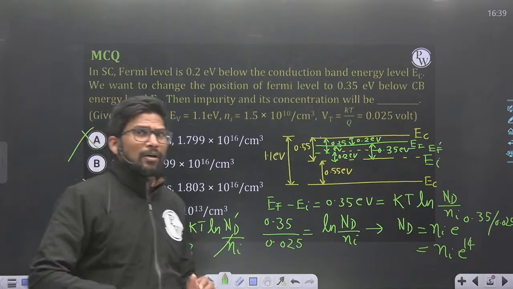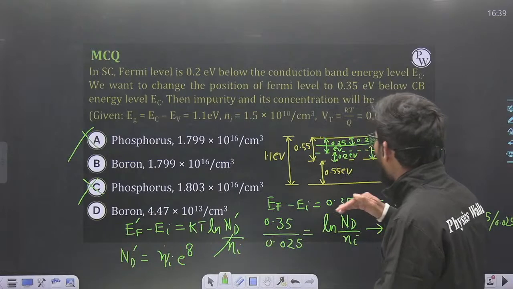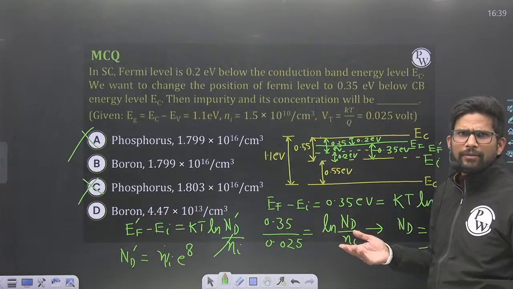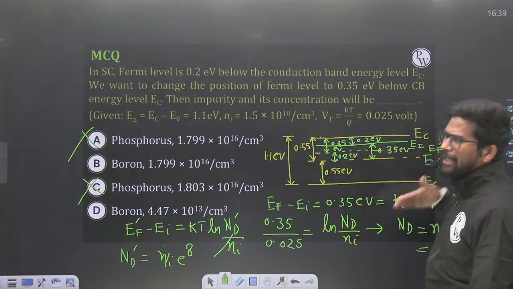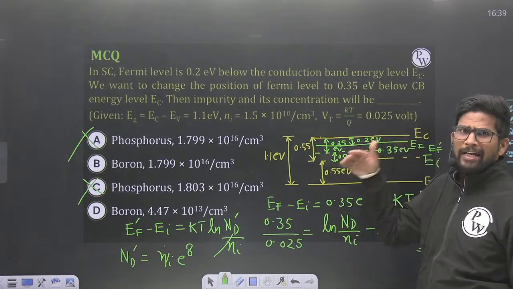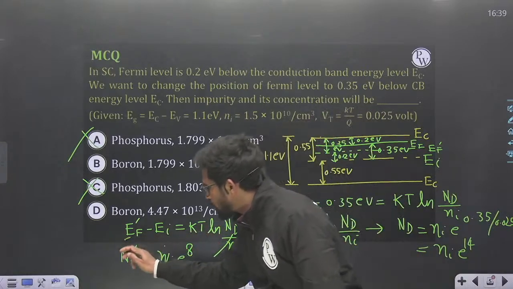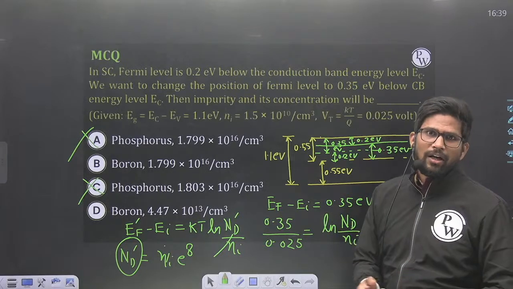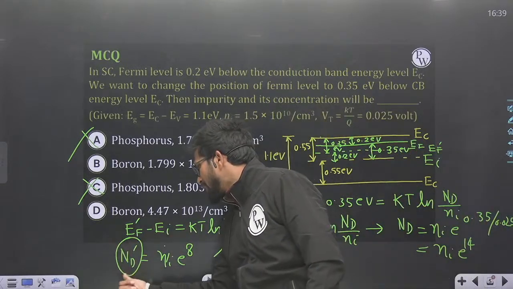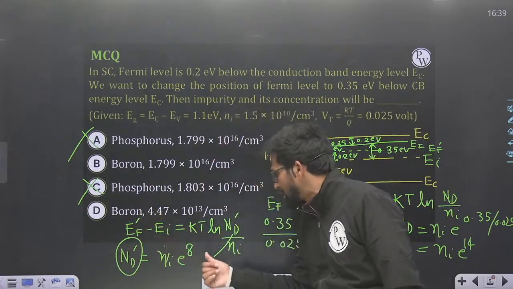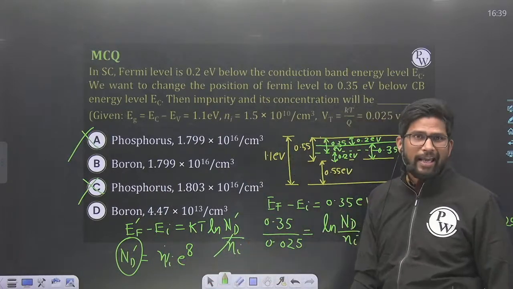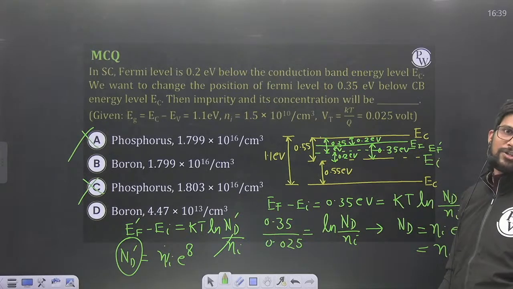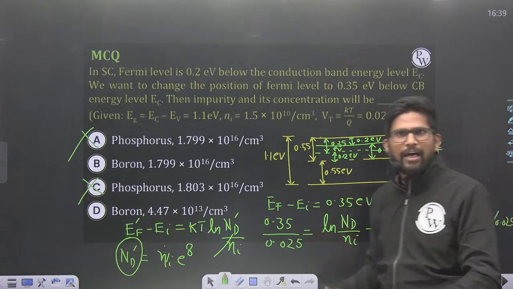So if I finally want the Fermi level at EF dash, what do I want? Finally I want the Fermi level to be at EF dash. So effectively the donor concentration should be ND dash. With respect to the intrinsic semiconductor, if I have effective donor concentration equal to ND dash, which is nothing but Ni into e to the power 8, then my Fermi level will be 0.2 electron volt above the intrinsic Fermi level, which is nothing but EF dash.